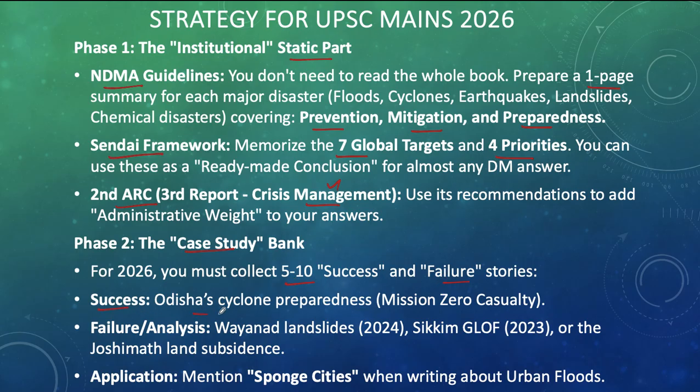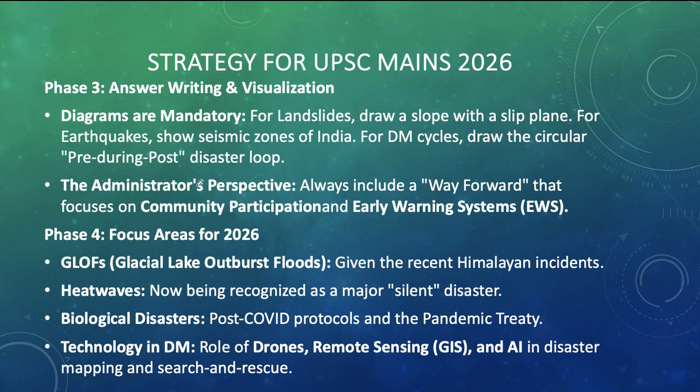For example, for success stories, the Odisha cyclone preparedness, especially the mission of zero casualty, can be quoted. For failure analysis, try to quote the Wayanad landslides 2024, the Sikkim glacial lake outburst floods, and Joshimath land subsidence as examples of failure stories. And for application questions, try to include sponge cities in your answer, especially while writing about urban floods, to fetch maximum marks. And answer writing is important, students, in disaster management. Usage of diagrams is going to add more marks to your answers. So try to include various seismic zones and even the pre- and post-disaster loop in your answers.